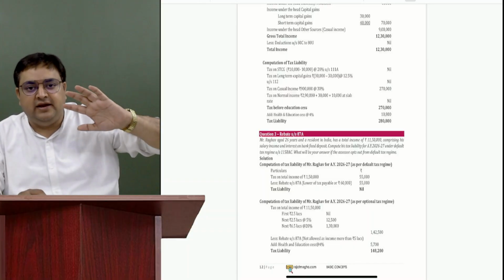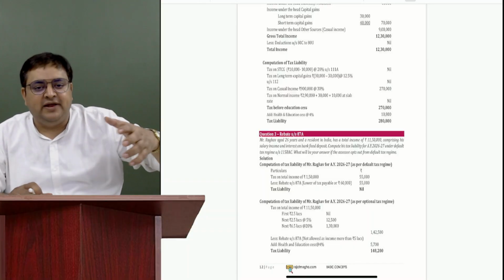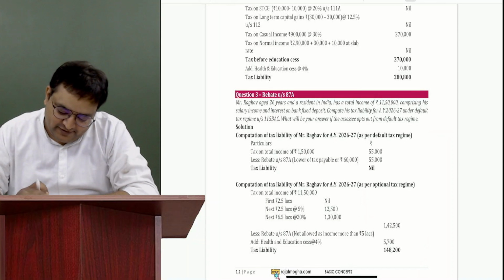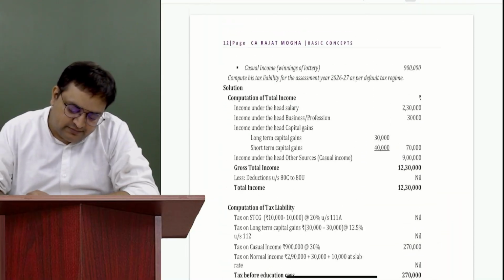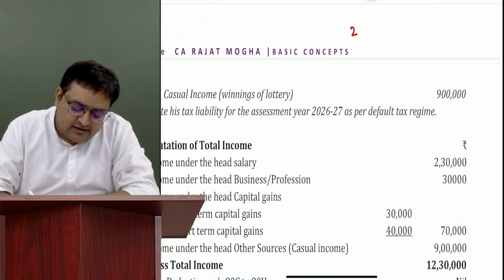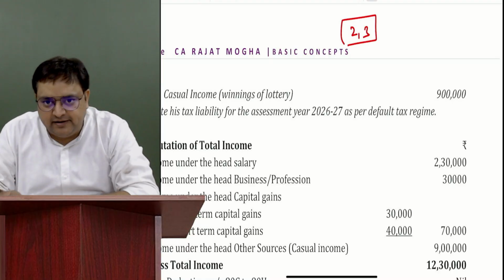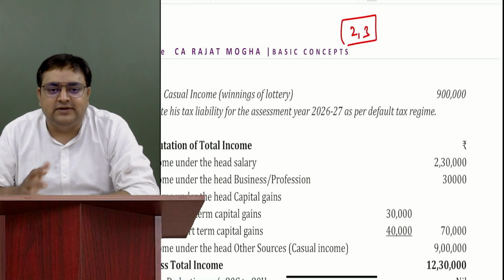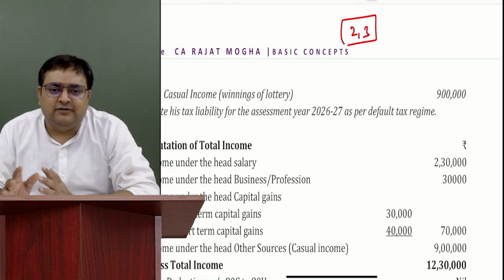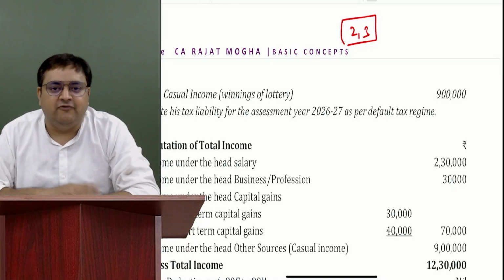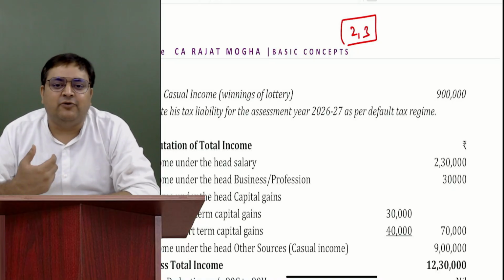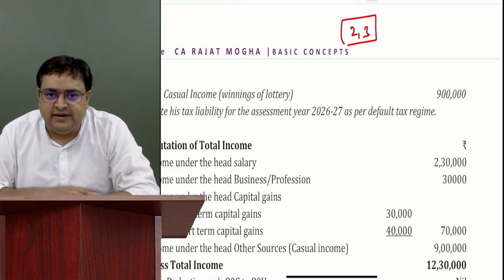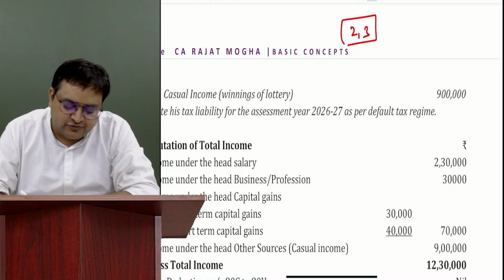You might be finding it, sir, now it is a little bit complex, it is confusing. I'm telling you there would be no confusion. Don't worry about it, Purvi. So I'm giving you homework, question number 2 and question number 3. Guys, keep on sending me the homework. Many students are sending me. Although I might not acknowledge your homework because of my schedule, I am still seeing it. So don't think that I'm not seeing your homework. Please everybody keep on sending me homework daily. So today's homework is question number 2 and 3.